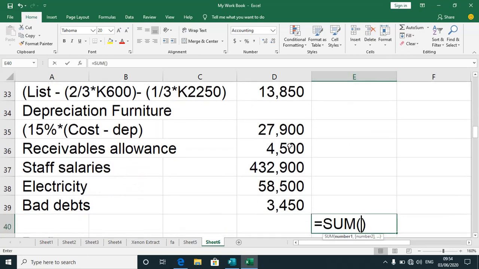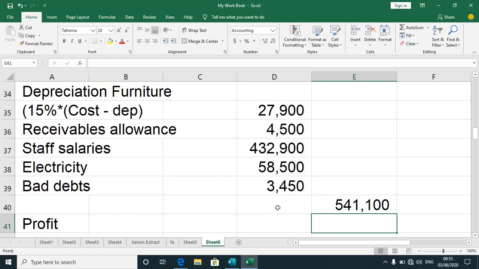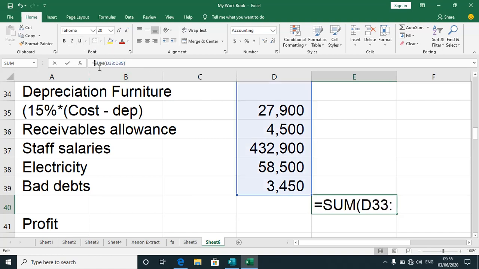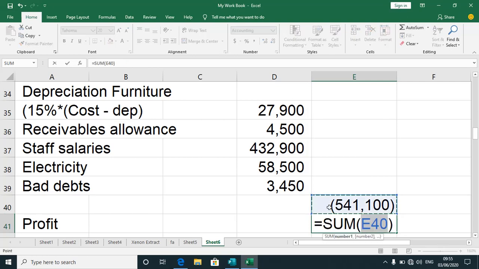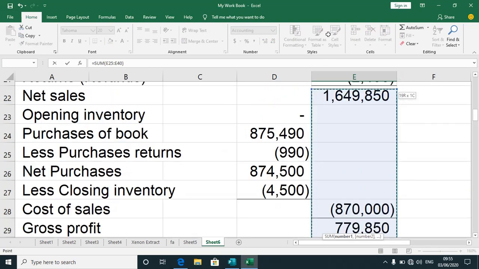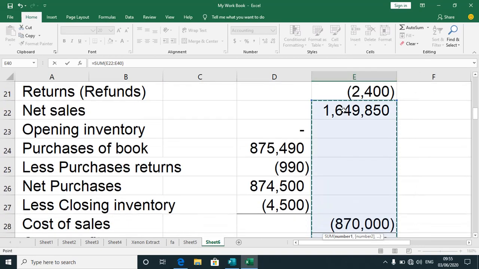So let's sum up, see whether we can come up with our total expenses. 541,100. Of course, I'm going to ensure that that figure is a minus so that I can find the net profit that should be shared between the partners.